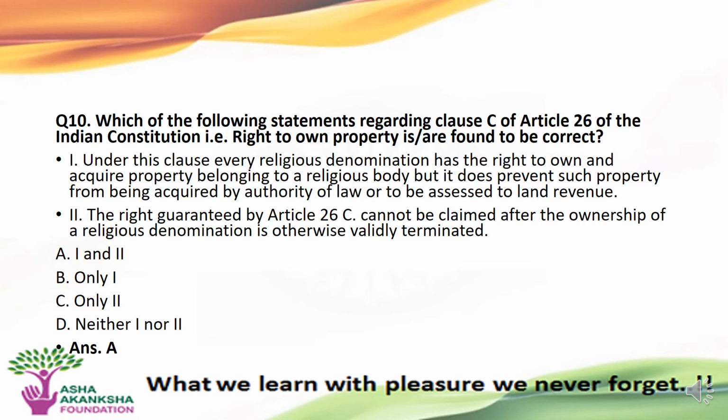First statement: under this clause, every religious denomination has the right to own and acquire property belonging to a religious body, but it does not prevent such property from being acquired by the authority of law or being assessed to land revenue. Statement 2: the right guaranteed by Article 26 cannot be claimed after the ownership of a religious denomination is validly terminated.